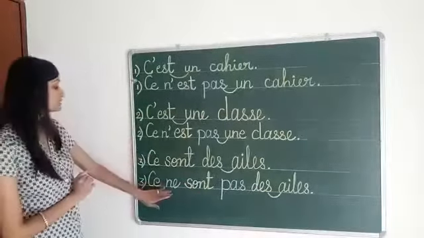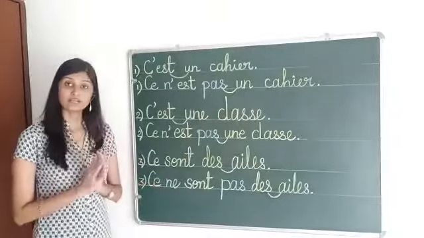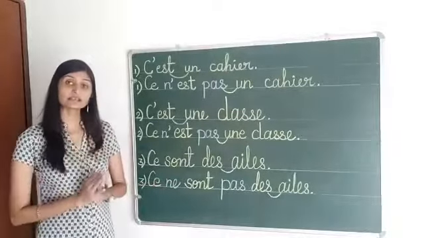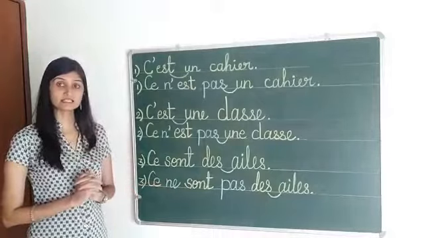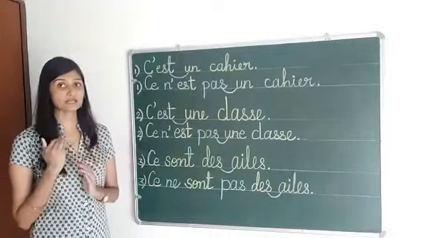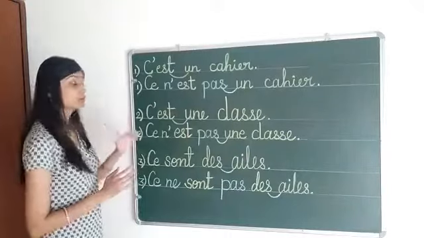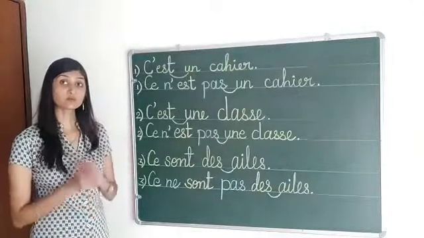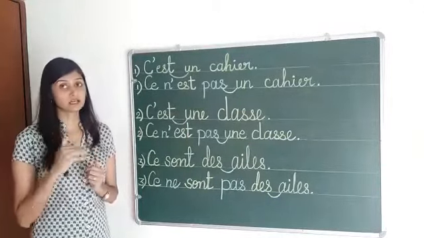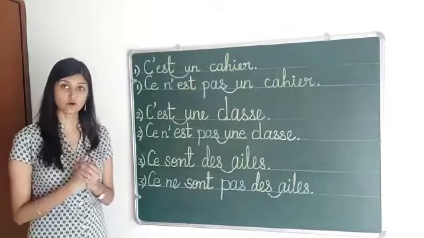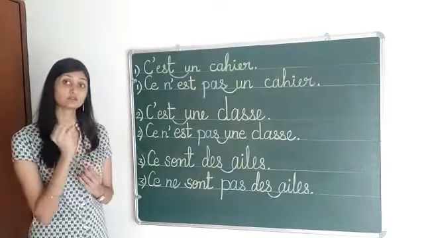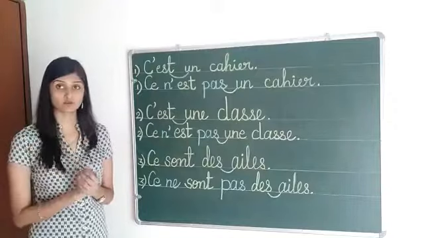Okay? So, whenever verb être is coming in the sentence, the articles will remain the same. But when verb avoir is coming with indefinite articles, they will change in the negative form and become de or d apostrophe.